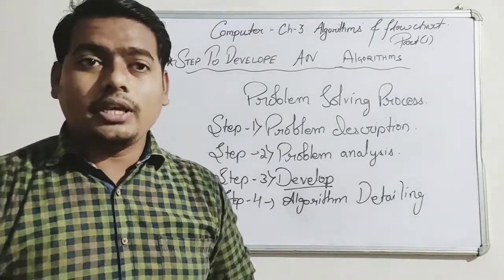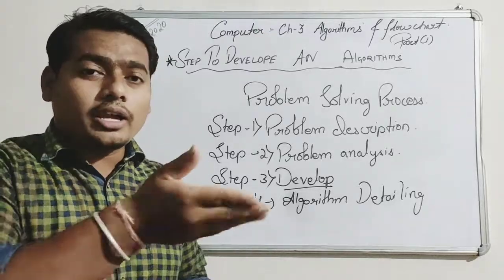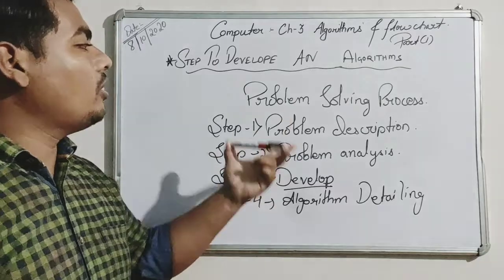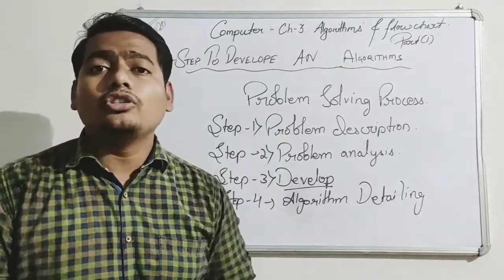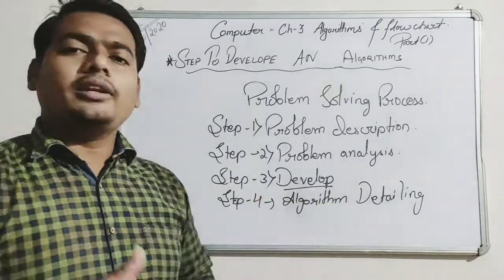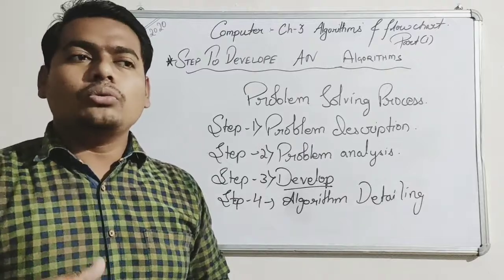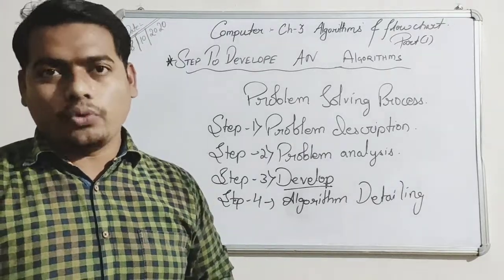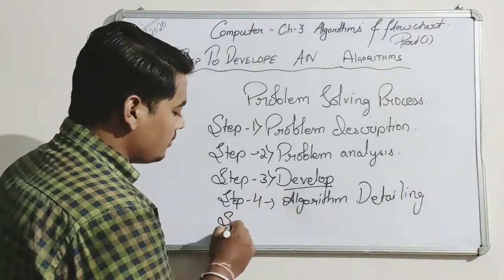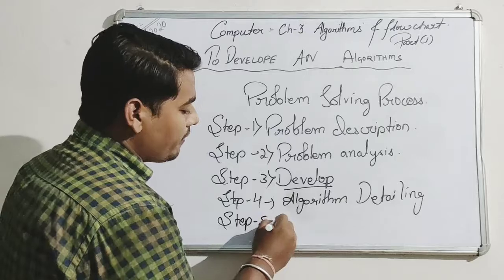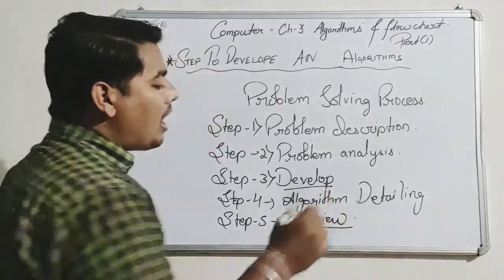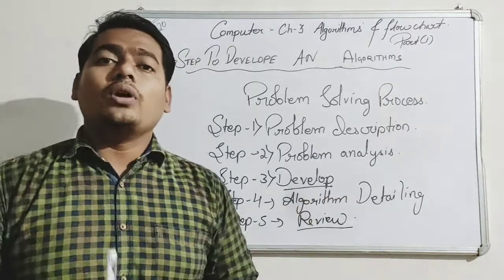In MasterChef you have seen that after making the dishes, they also decorate the plates. The detailing shows how perfect your algorithm is, how perfect your solution is, or how beautiful your solution is. After algorithm detailing, you understood to decorate it or to present it in a better way. After detailing, what do we need? Step 5 is last but not the least: review. What? Review. After writing your algorithm, you have to check it.